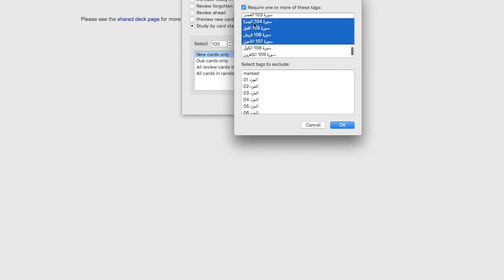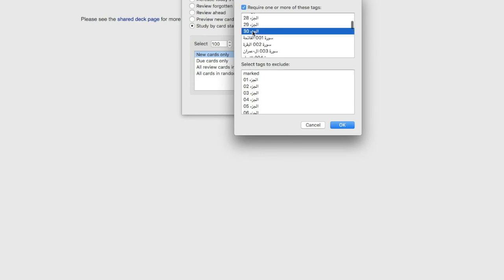If I want to review all these 5 surahs or 6 surahs, whatever the case may be, I can click them all like this, and I say OK, and it's going to give me all those 5 different surahs. If I just want to review all of Juz Amma, I can go here to the 30th juz, which should be somewhere here, and click it, and it'll give me the entire juz from Surah An-Naba till Surah An-Nas.